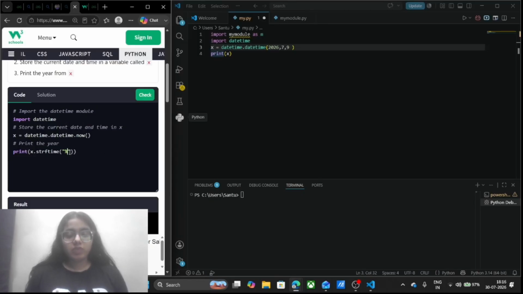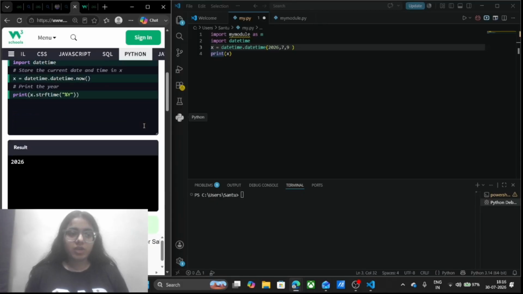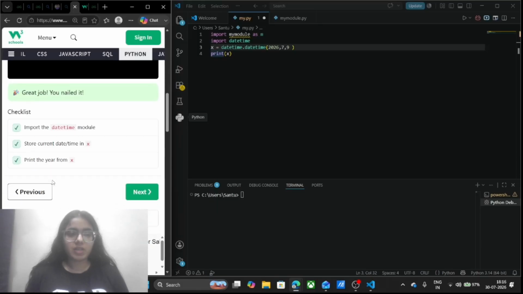So I'm going to write here capital Y in order to return the whole year. As of now, I will run it and check if it is running fine. See, yes, this question is passed, and we also printed the year from the x.